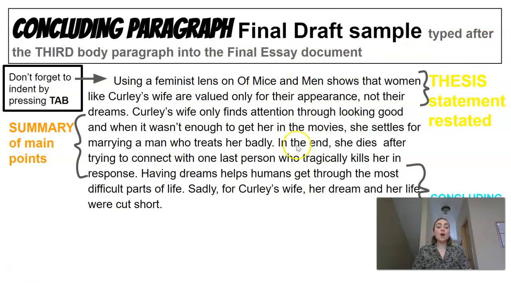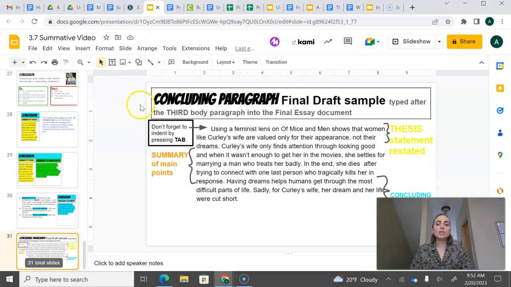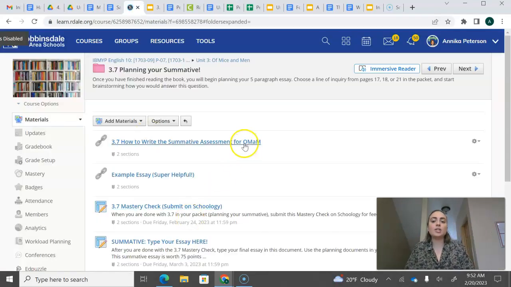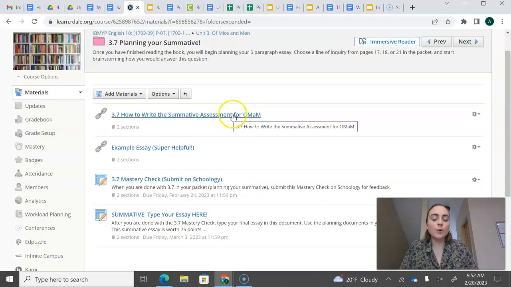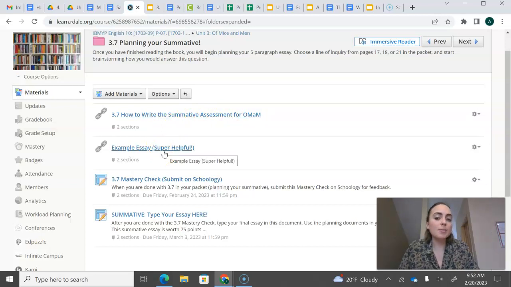All right, so all of these slides are posted on Schoology. What I want you to do now is go to our Schoology page. This is where the slides are, so please go back and read through the examples. This is the sample essay, so if you are confused about how to type this up, this is a really good thing to look at. An example essay of what is expected for your summative.